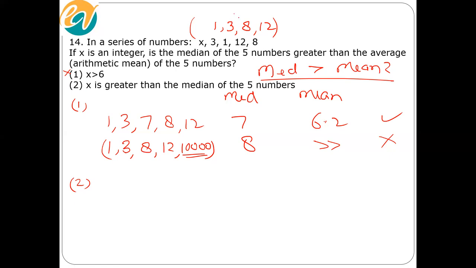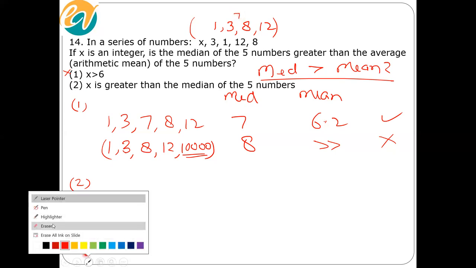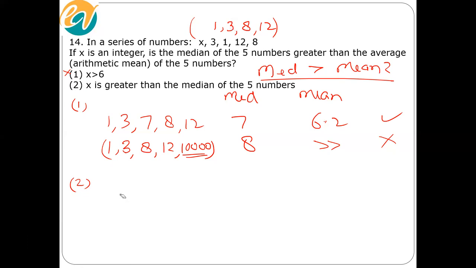If x is 7, the median is 7, but 7 is not greater than 7. So 7 is not possible. Can x be 8? If x is 8, the median is also 8. Again, 8 is not greater than 8, so x cannot be 8 either.